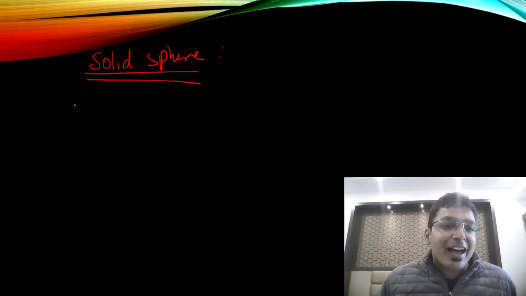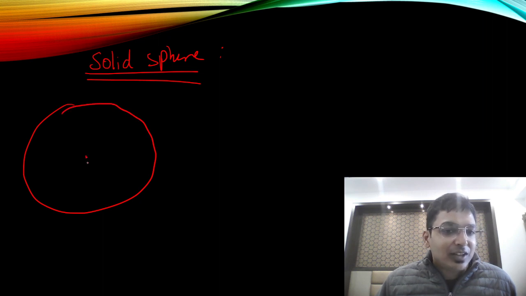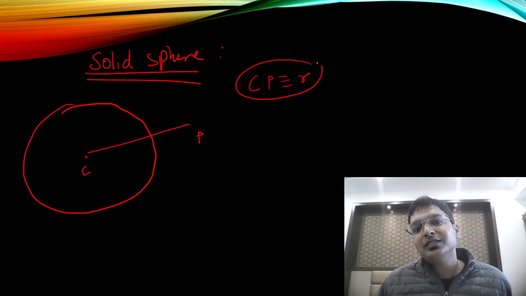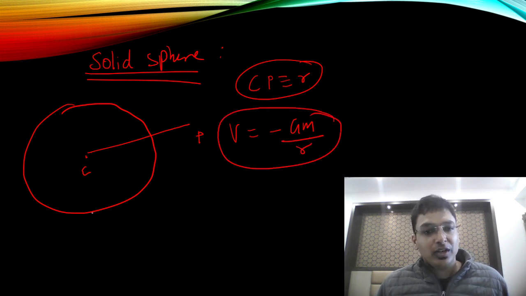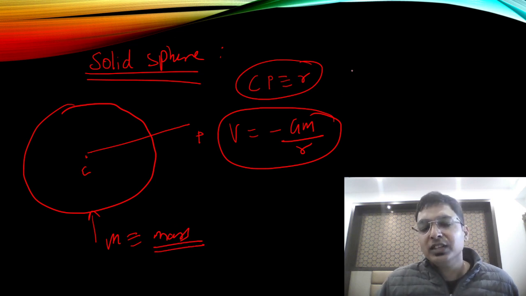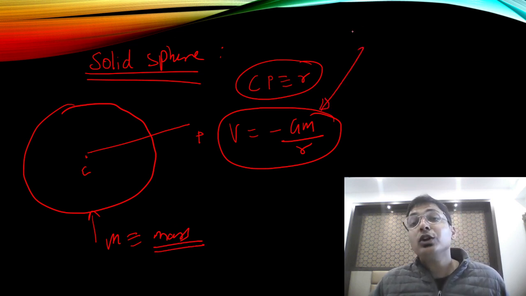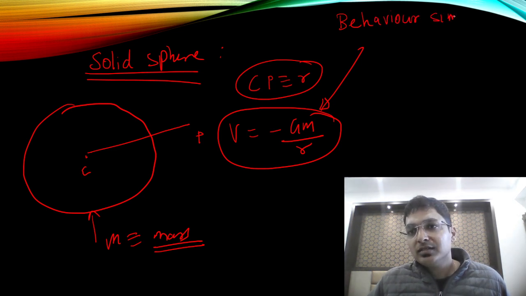Outside, there is no issue. Solid sphere outside, how much is it? Do you remember? It is very easy. This is the center, this is point P, this is CP, and this is R. What is the potential? Very easy, minus GM upon R, where M is the mass. And CP is how much? R. That means the behavior is similar to a point mass. Very simple.